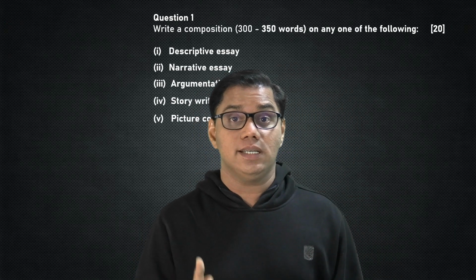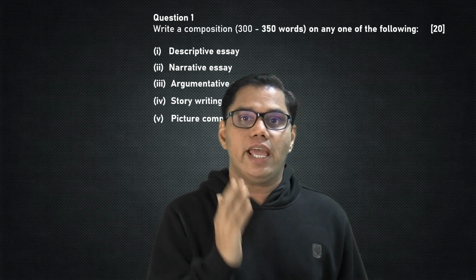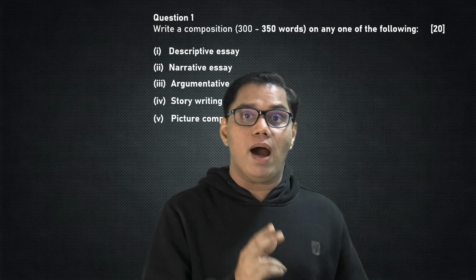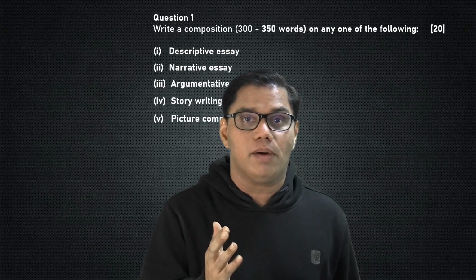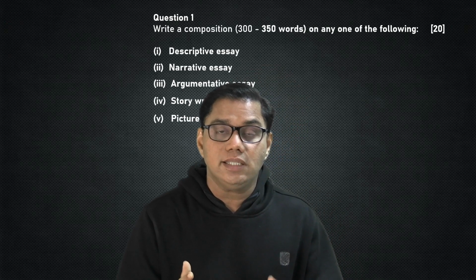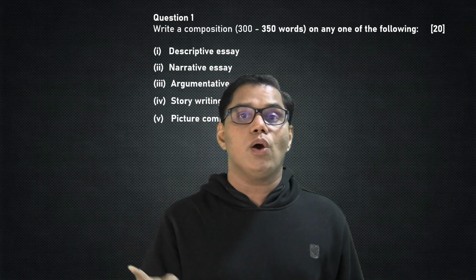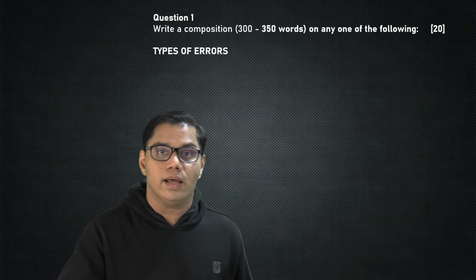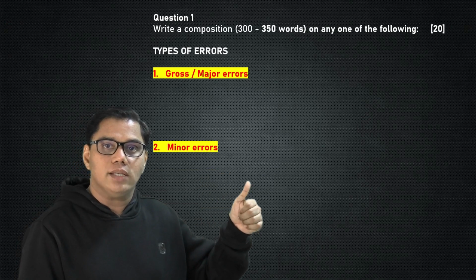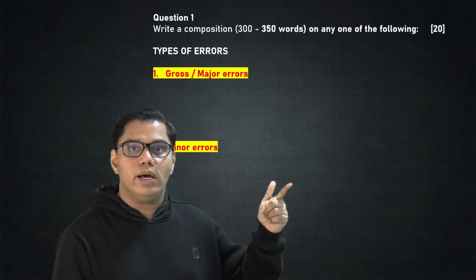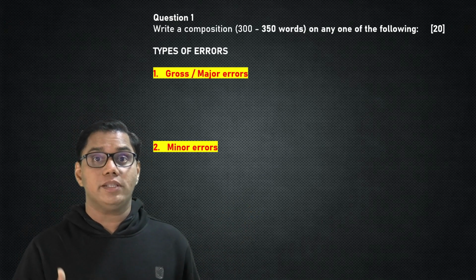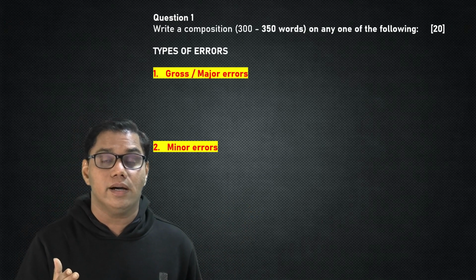When your English teacher is correcting your essay or composition writing, the weightage for this part is 20 out of 40 marks, 50% of the total weightage. So your English teacher is going to concentrate on two kinds of error. Error number 1 is the major or the gross error, and error number 2 is the minor error. So now let us talk about the major or the gross errors.